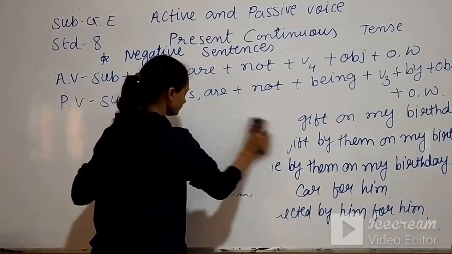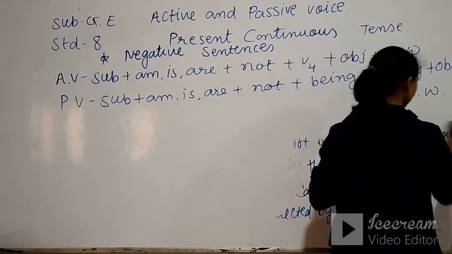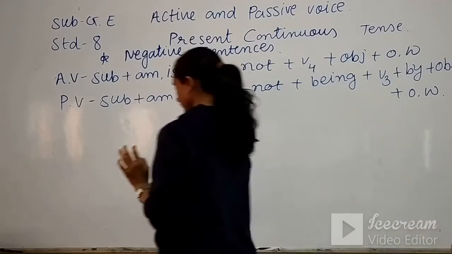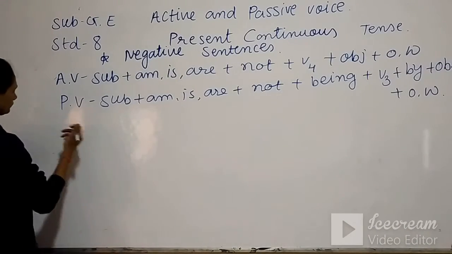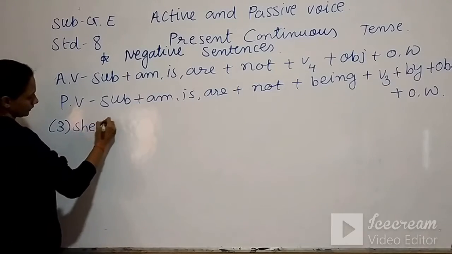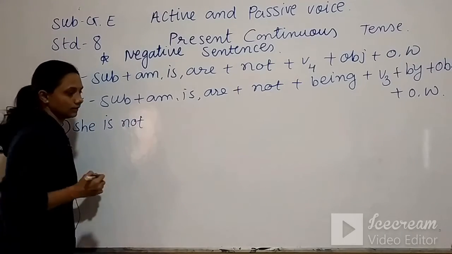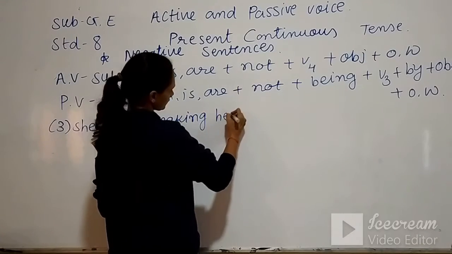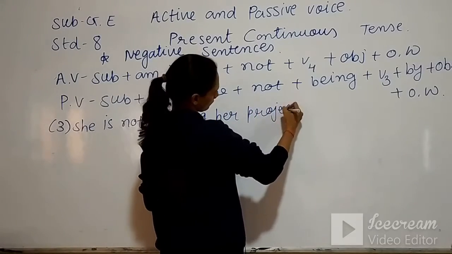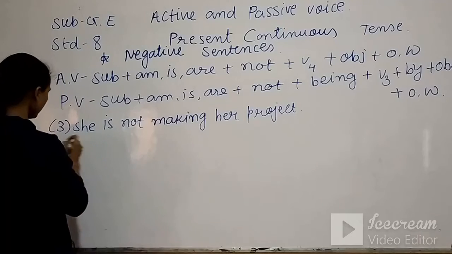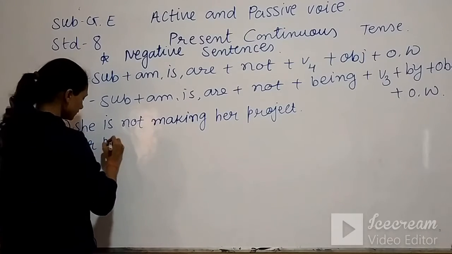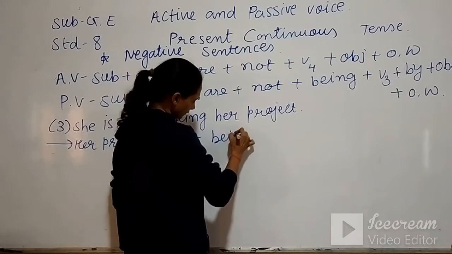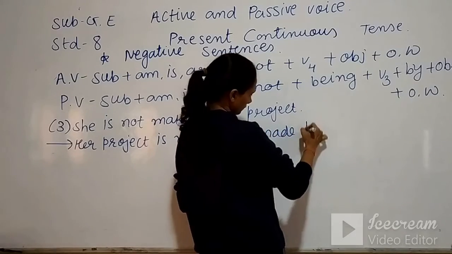Next examples. Number 3, she is not making her project. Okay, so her project will come first. Her project is not being made by her.